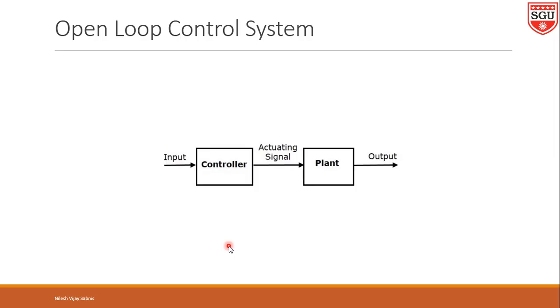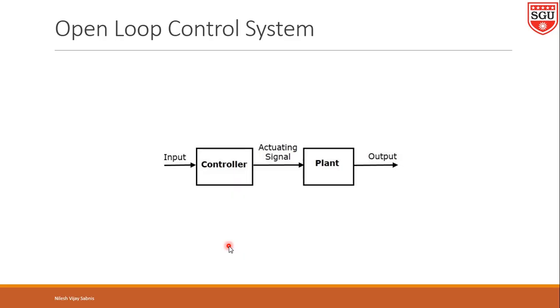Let us see in detail the open loop control system. Suppose there is a heating system. In that heating system, one heating element is attached to the house, let us say. For a given input temperature setting, the heating units are positioned to supply heat at a fixed rate.